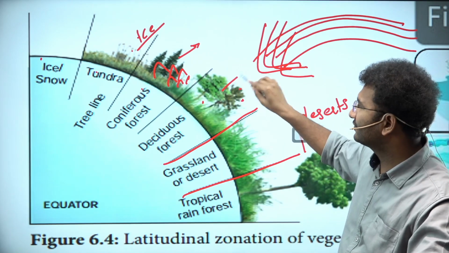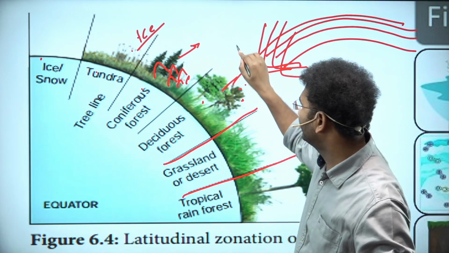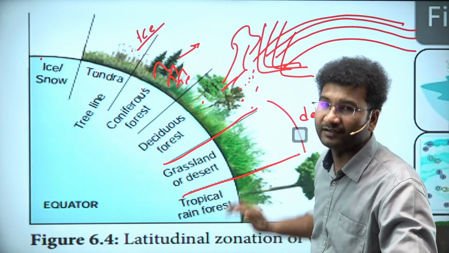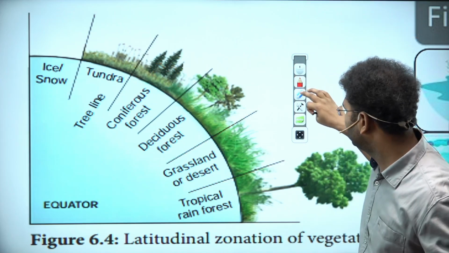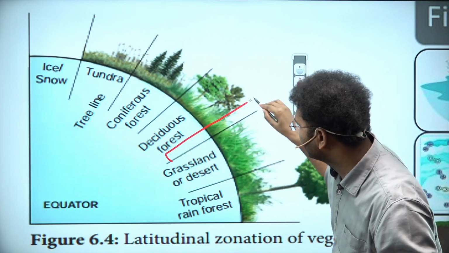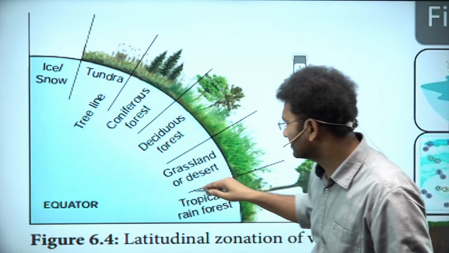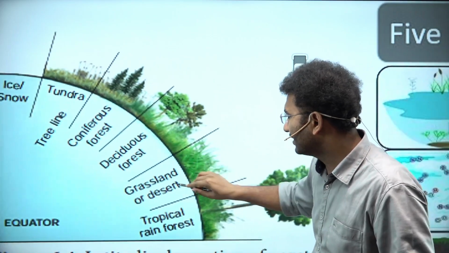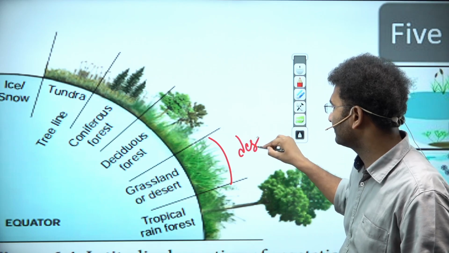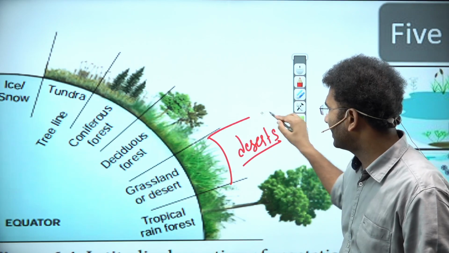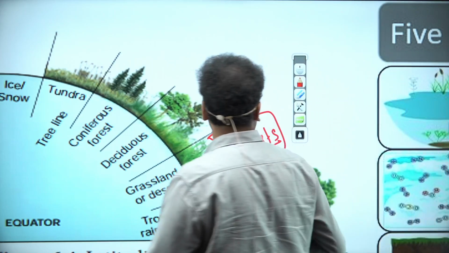These are your deciduous forests where the availability of water is seasonal, right? So the tree is going to shed its leaves. So this is how you're going to see. But in this particular diagram, you should also add the deserts here. Deserts are also present next to the grasslands, like this. If the grasslands are present here, the deserts are also present next to the grasslands, right? You can also add the deserts in this particular area, right? Okay, this is one way.